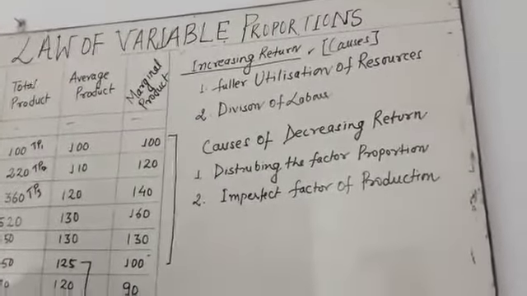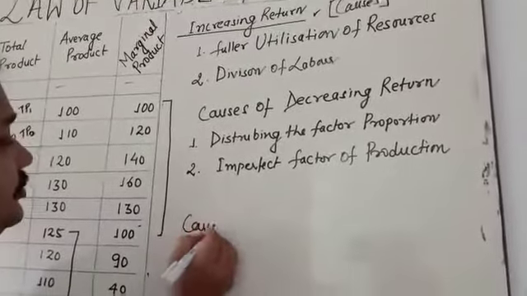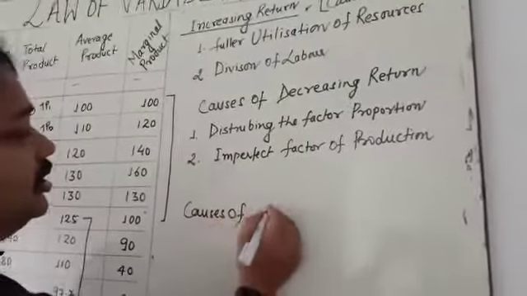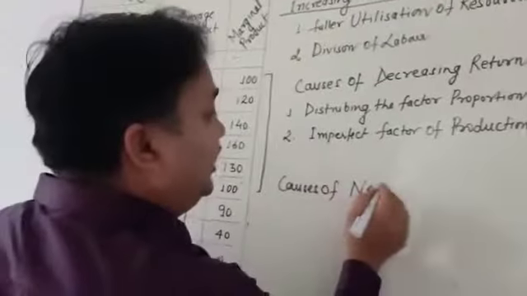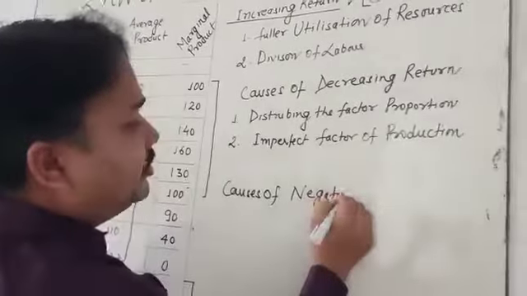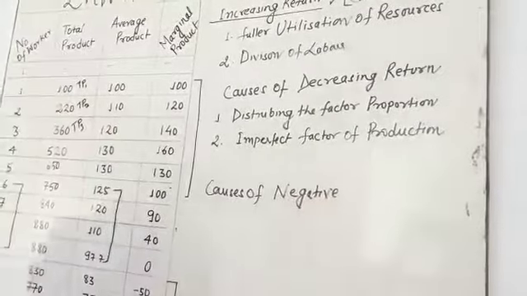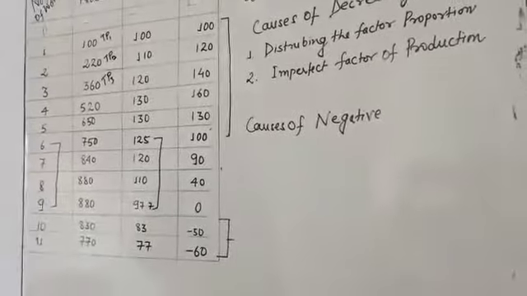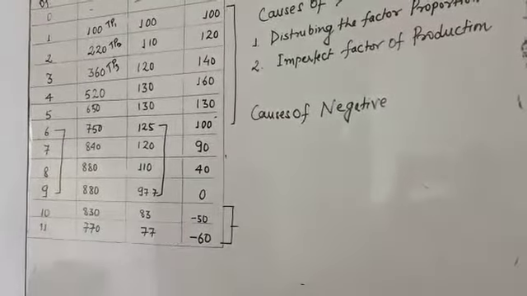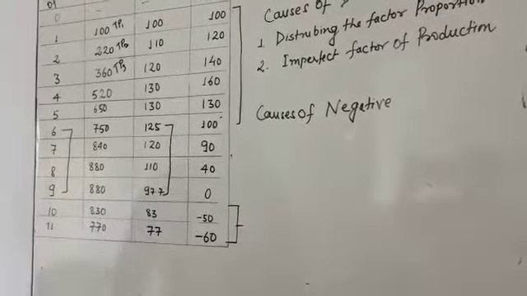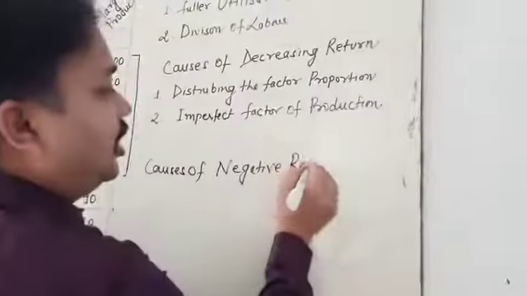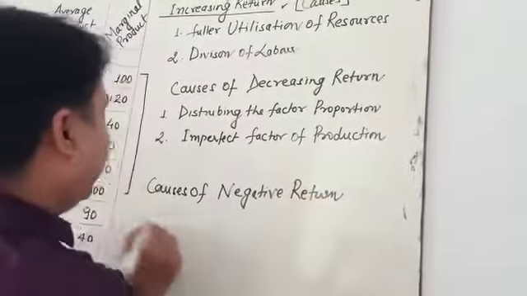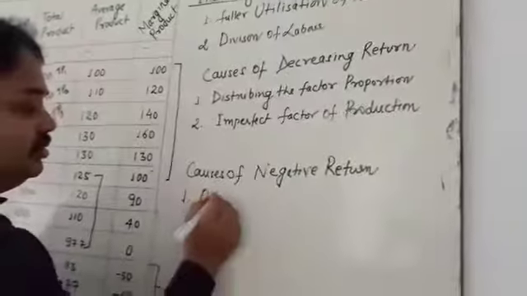Come to the third, causes of negative return. Negative return means when MP is going to be negative. What are the causes? Simple: overcrowding.